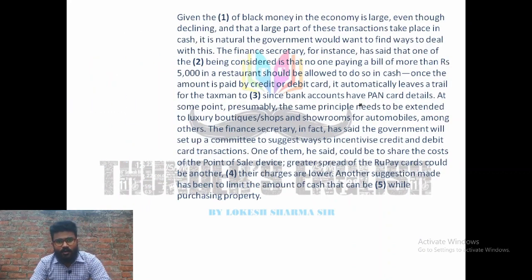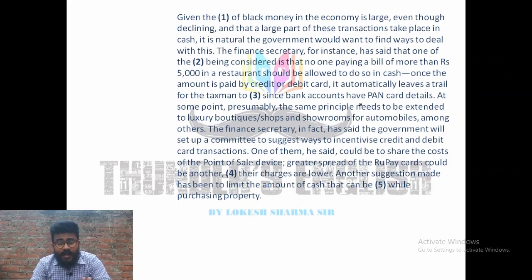Look, this is a cloze test. If I go through this, given that blank of black money in the economy is large, even though declining, and that a large part of these transactions take place in cash. I mean, the topic and the context is talking about money and black money. So you have to be aware of this. And if you go further, you have to connect the sentences using your common sense, right?